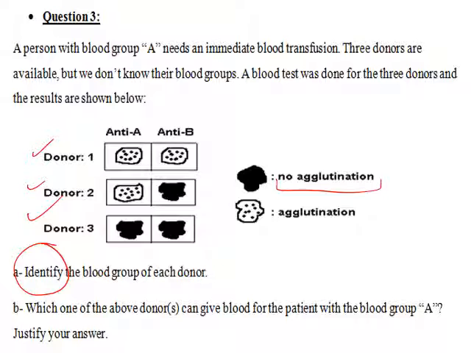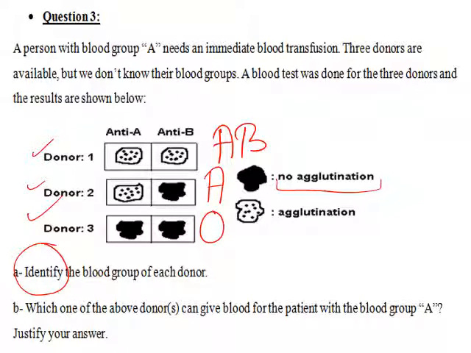After adding anti-A and anti-B antibodies to the sample taken from donor 1, it shows agglutination in presence of anti-A and anti-B. What does this show? It shows that it contains antigen A and antigen B, so the blood group is AB. The second one shows agglutination in the presence of anti-A and not in the presence of anti-B. That means it contains only antigen A, so the blood group is A. The third shows no agglutination, neither with anti-A nor anti-B, so it doesn't contain antigen A nor antigen B, so the blood group is O.